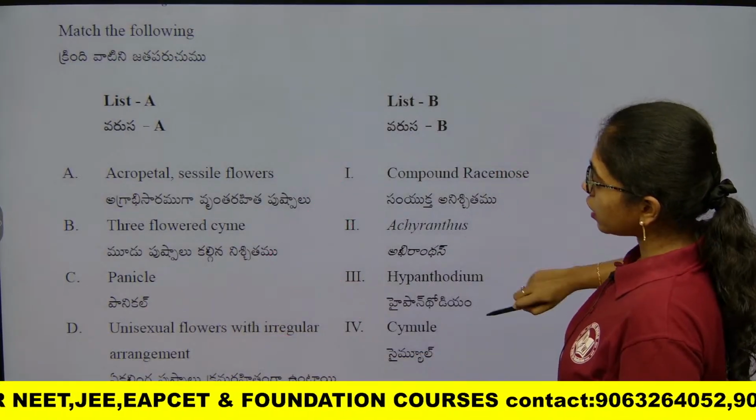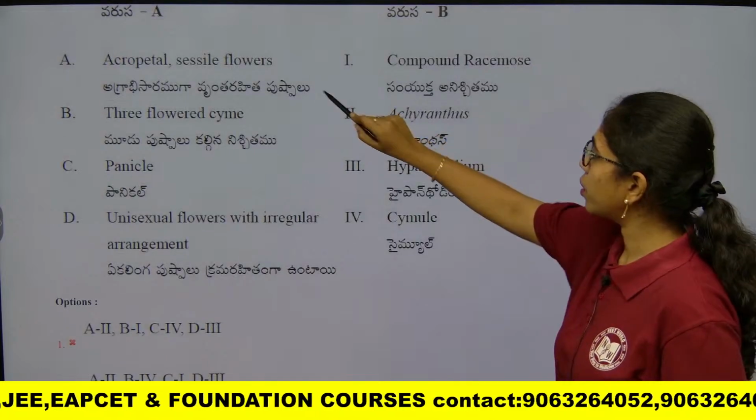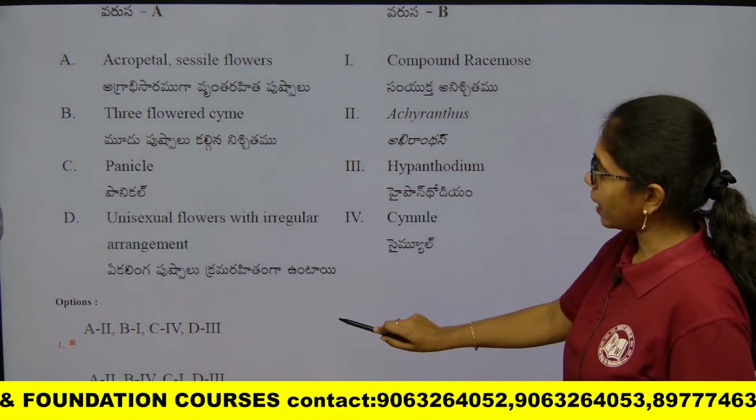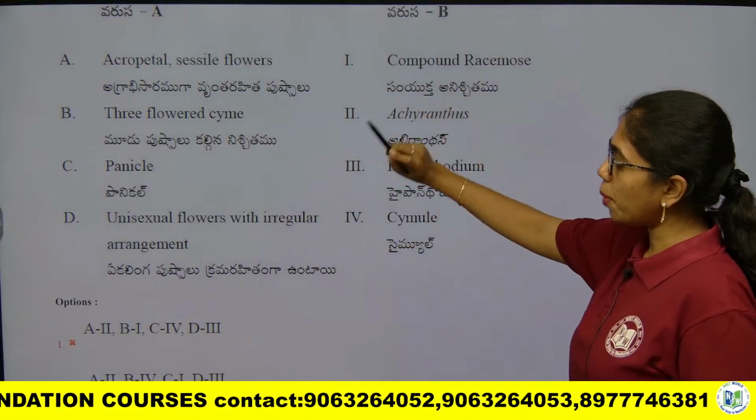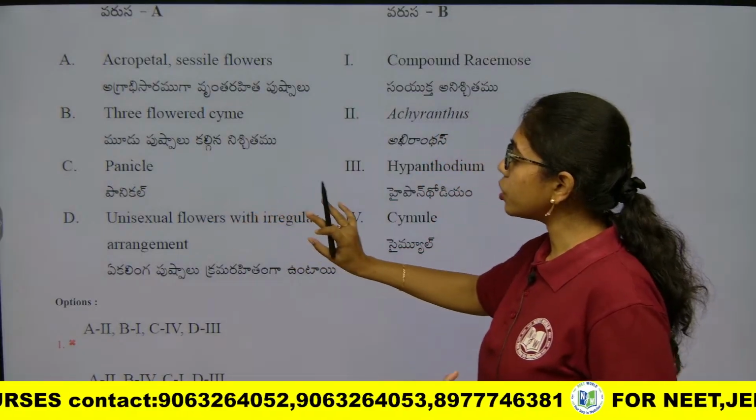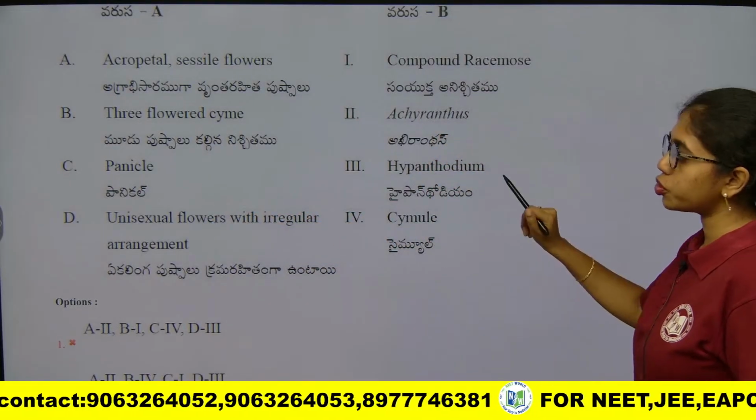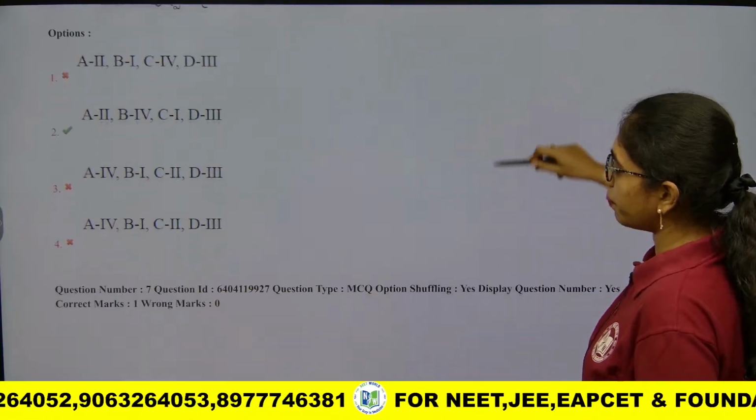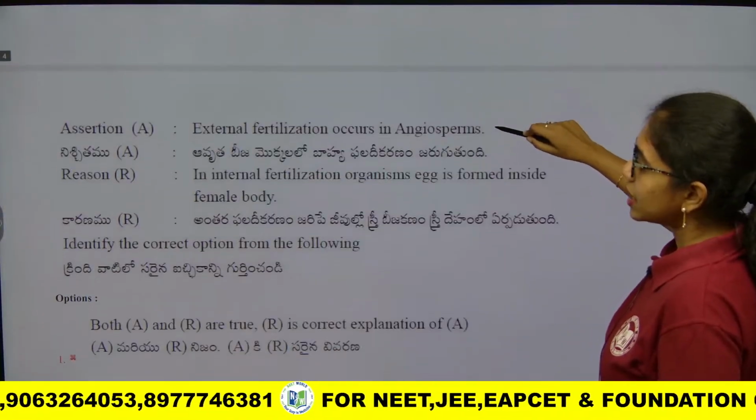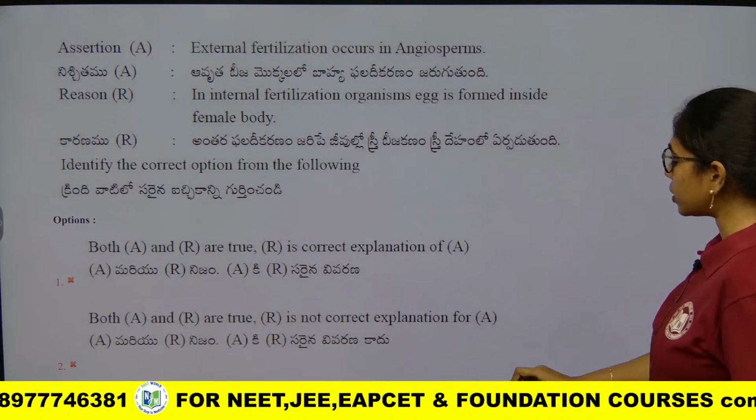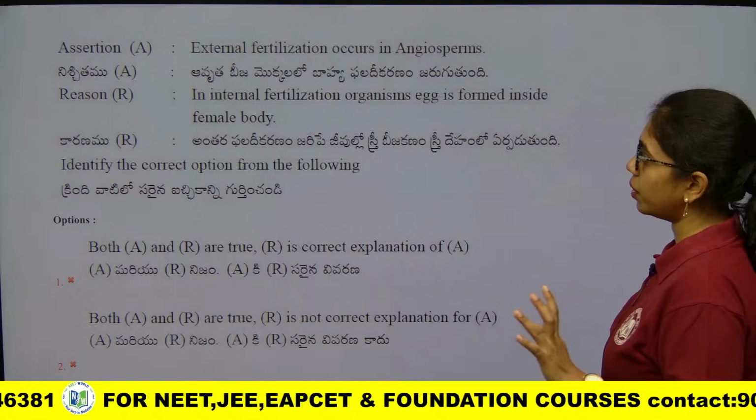Now, what are the options? A is for Achyranthus, acropetal sessile flowers, 3-flowered cyme for cymulose. Panicle is a type of compound racemose inflorescence. Unisexual flowers with irregular arrangement belongs to the specialized inflorescence, that is hypanthodium. Next, this is again assertion reason question. As I told you, most of the questions are statement based and assertion reason only.